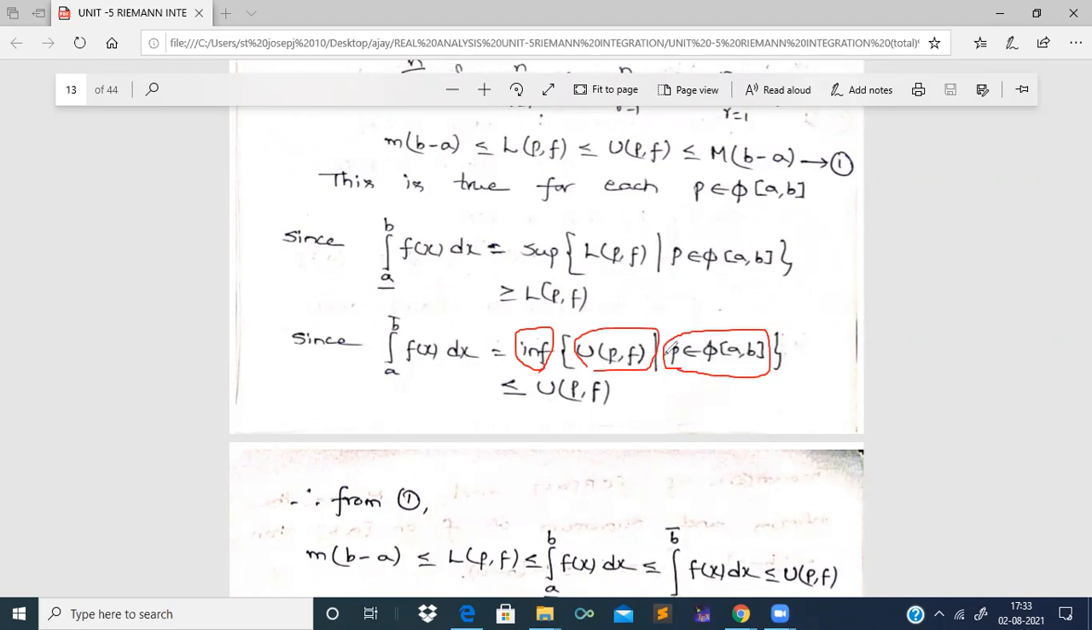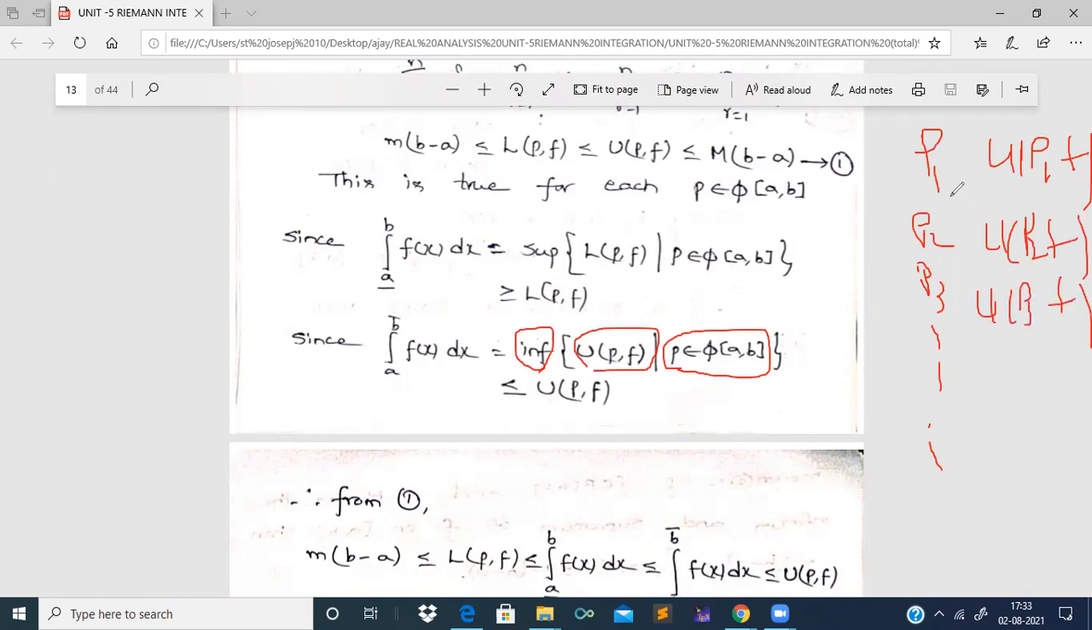What does this mean? This means that if I take partitions p1, p2, p3 and so on up to some infinite number of partitions, and I find all the upper Darboux sums, that means u of p1 f, u of p2 f, and u of p3 f, all these upper Darboux sums of different partitions of the family of partitions of closed interval a comma b, the value of the upper Riemann integral will be equal to the infimum.